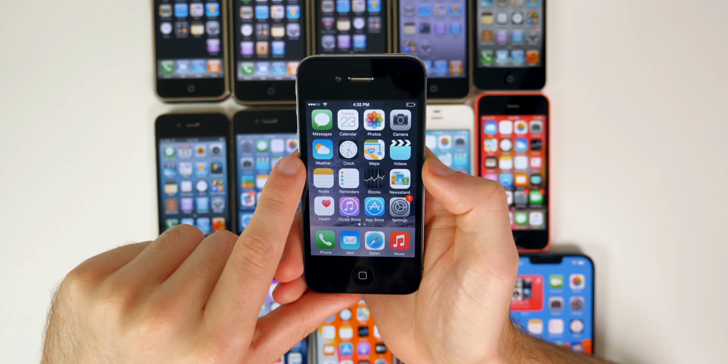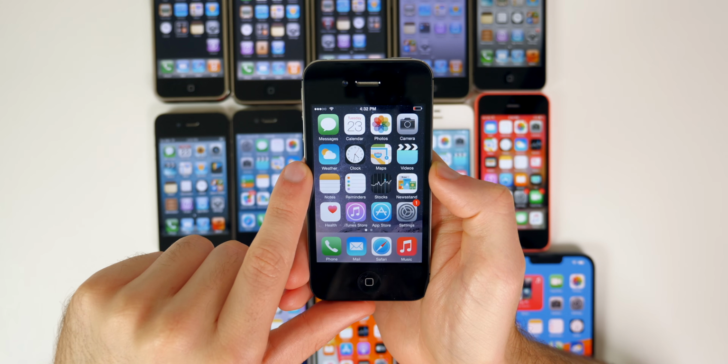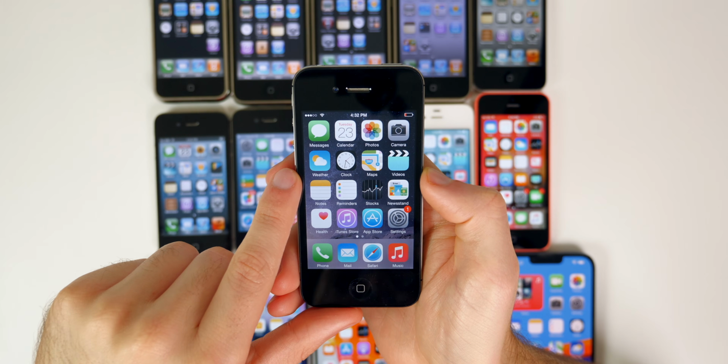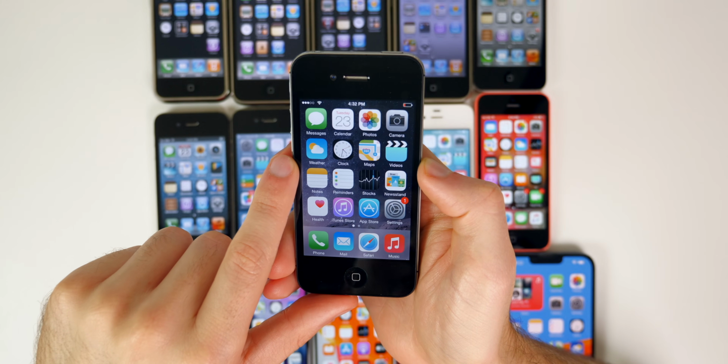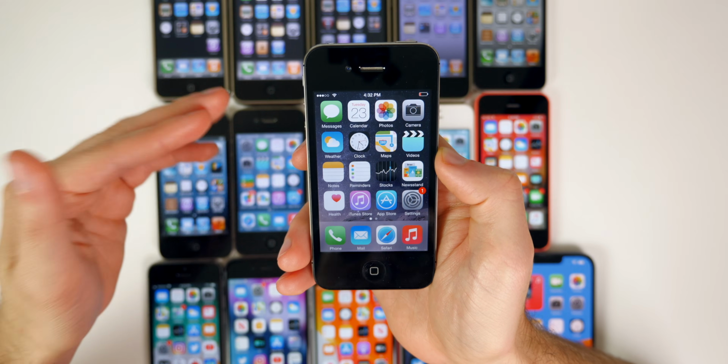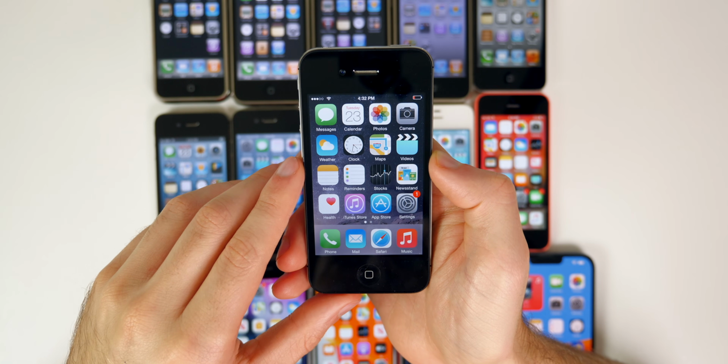Then came iOS 8 in 2014. So this brought a ton of new features and functionality to the iPhone. Not quite as much as iOS 7 did, especially on the design front, not much changed year over year, but we did get a lot of functionality.